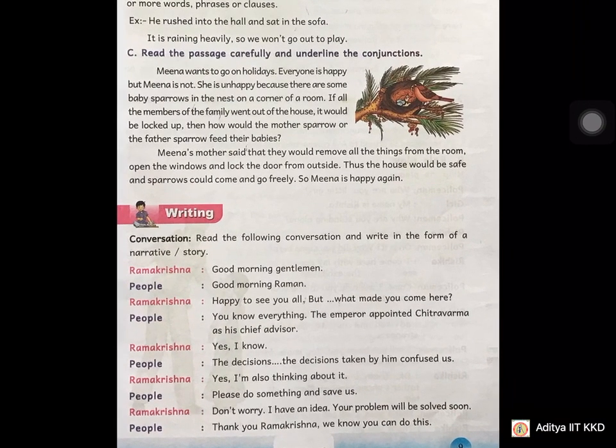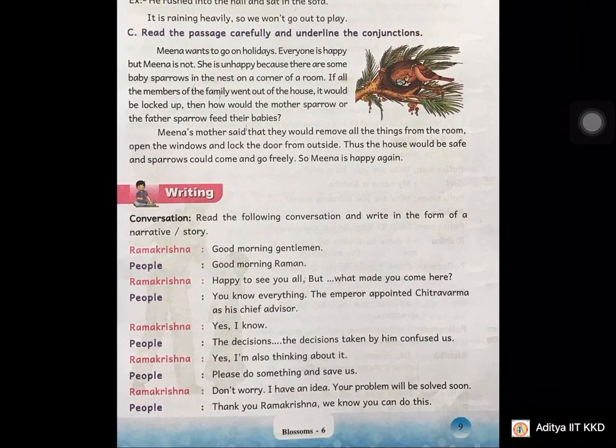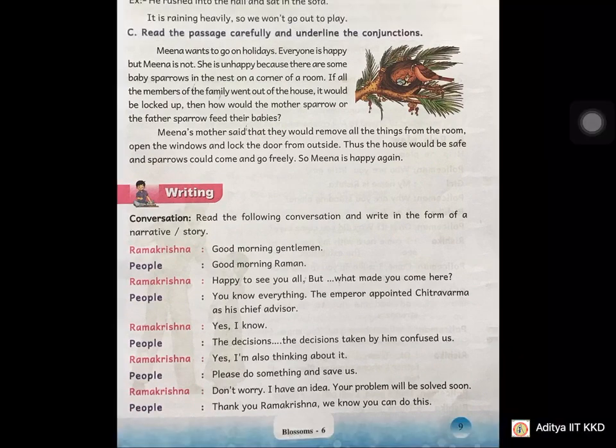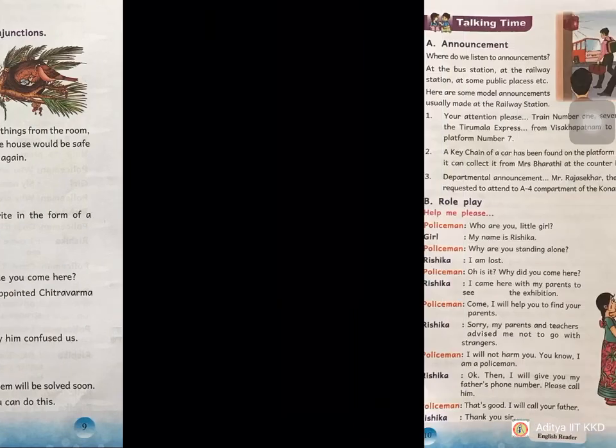Writing. Read the following conversation and write in the form of a narrative or story. Here they have given a conversation between Ramakrishna and people. So what should you do? First go through the conversation and then understand the plot in that. Then you write it in the form of a story. Introduction, content, conclusion. These three should be there. First you understand the conversation between them. Then you write them in the form of a story. At least 6 to 7 lines will come if you try.